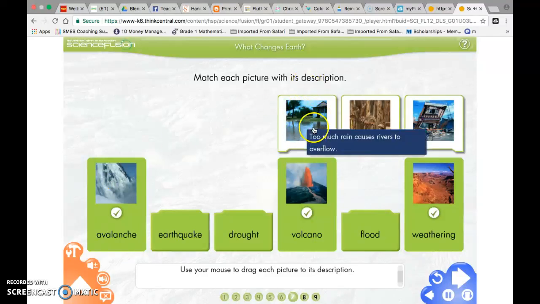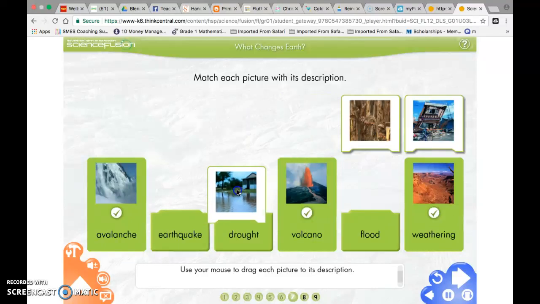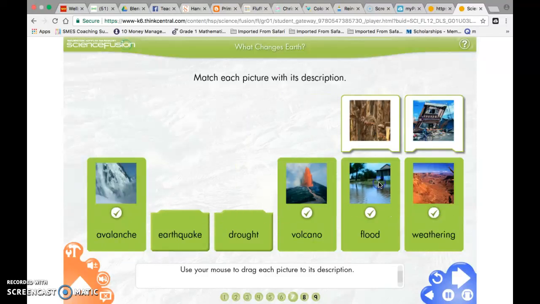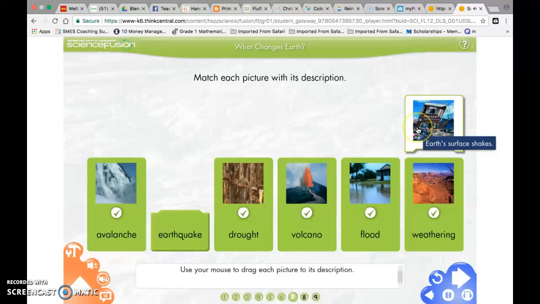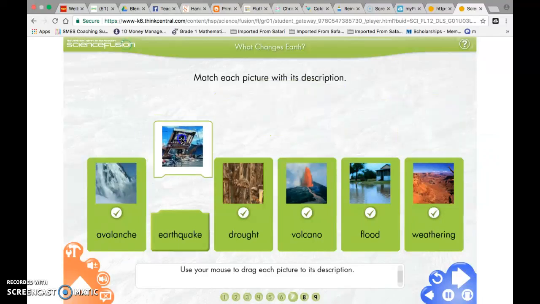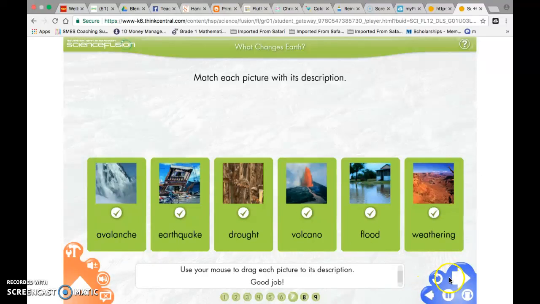What do you think this one is? Too much rain causes the rivers to overflow. Is it a drought? Nope. It's a flood. This one here, too little rain, that would be a drought. And this one says Earth's surface shakes. This is a fast change called an earthquake. Good job. You really know your vocabulary.